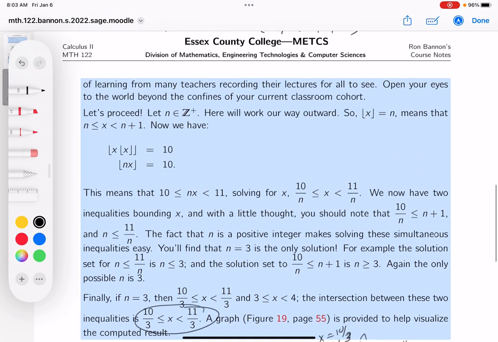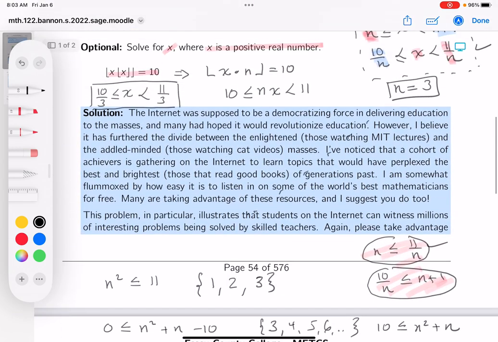These things pop up on the internet, by the way, and I want to go through this a little bit with you, and hopefully you're paying attention. At one time, it was believed that the internet would be a democratizing force in delivering education to the masses, and it would revolutionize it. In other words, it would give an opportunity to students everywhere if they had access to the internet. And internet's pretty much universally accessible now, at least in the United States. However, I think it's actually created a bigger divide between those enlightened.